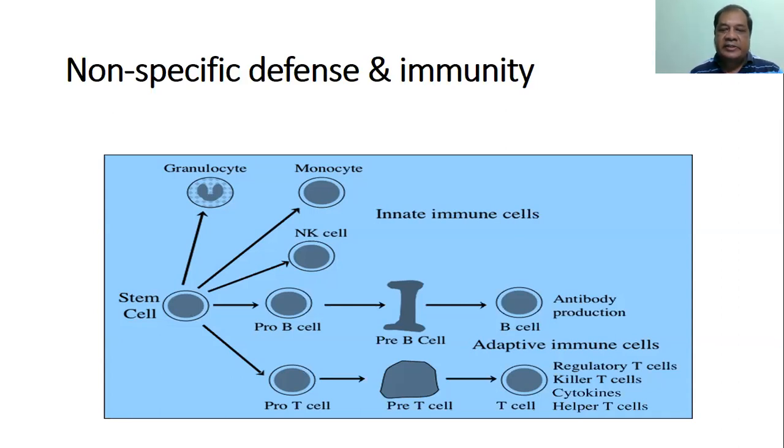Another is cell mediated, called cell mediated immunity. We know that the antibody arises from the B cell and its derivative, the plasma cell, and the cellular immunity arises from the T cell. These T cells may be regulatory T cell, killer T cell, cytotoxic T cell, cytokine secreting T cell, or helper T cell, which may be of several types.